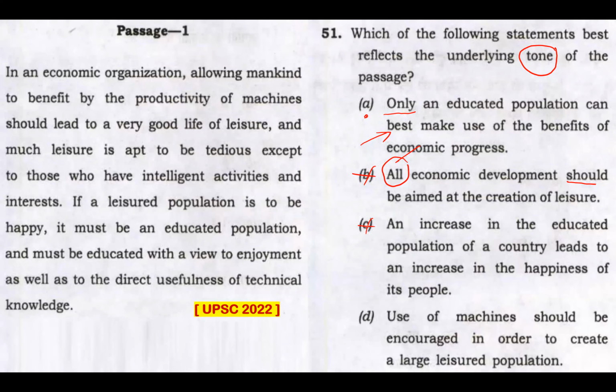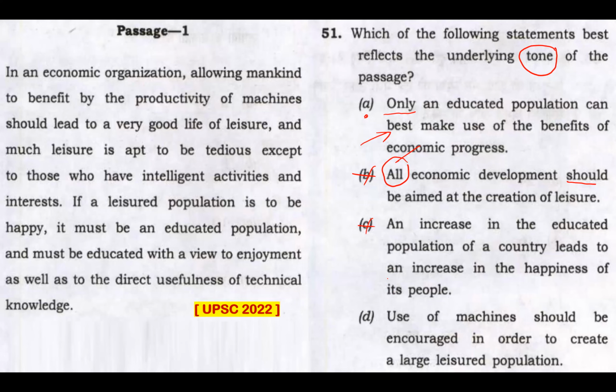Now, this statement is confined to the leisured population, not population in general. So we cannot say from this passage that an increase in educated population leads to an increase in happiness among people. Not from this passage. It may look like a good option, but not an option to pick as the tone of this passage.